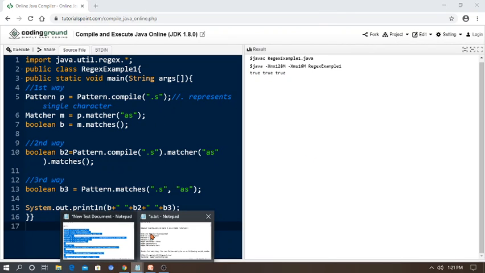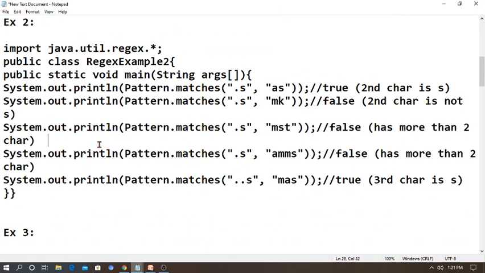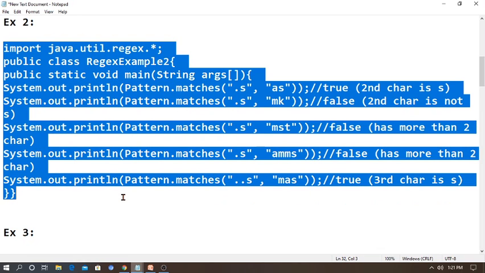Then the next program. Here also a very simple program. Import java.util.regex.*, then public class RegexExample2, followed by public static void main. Then I am writing System.out.println(Pattern.matches(".s", "as")). Because the second character matches, it will print true. Another statement: Pattern.matches(".s", "mk"). Here it is false, because the second character is not s in "mk".